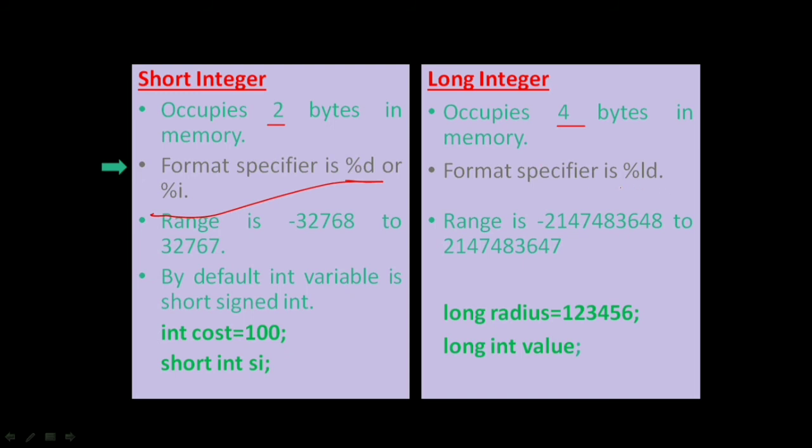But for the long integer type, the format specifier is %ld. So what is the range? The range of short integer is minus 32,768 to 32,767, and here the range is this much, right? You don't have to remember it.